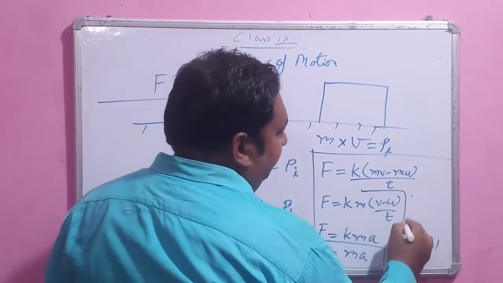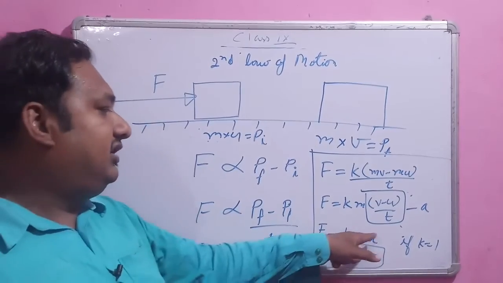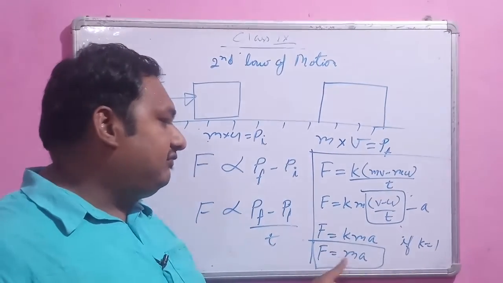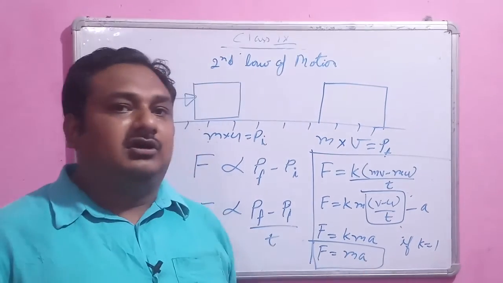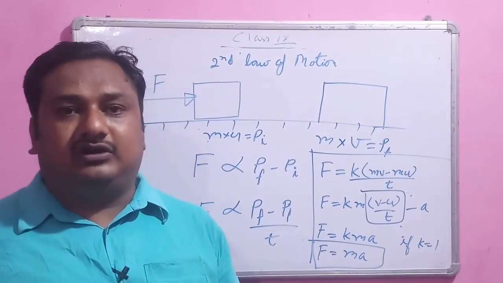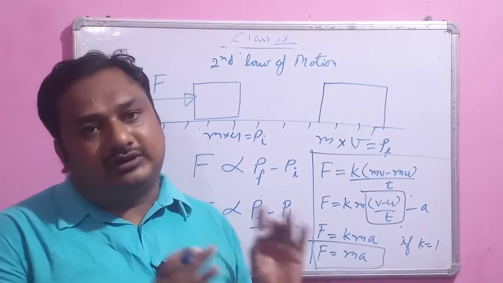This quantity v minus u upon t is acceleration, so F equals k into ma, and if k equals 1, then F equals ma. That is the derivation of the second law of motion. And the theory of the second law of motion: the force is directly proportional to the rate of change of momentum.